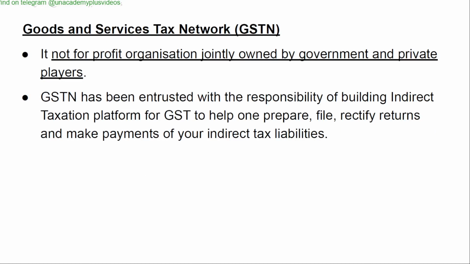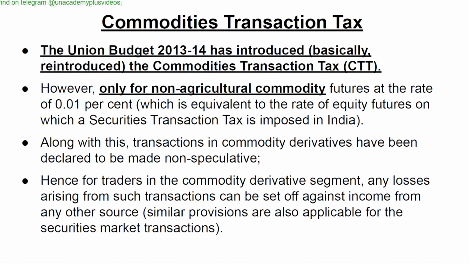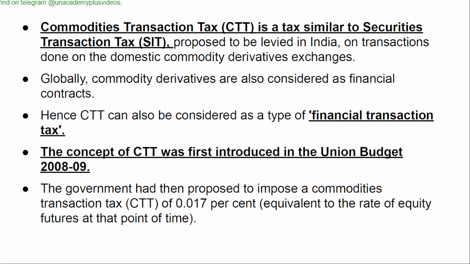Goods and Services Tax Network. It is a not-for-profit organization jointly owned by government and private players. Commodities Transaction Tax. The Union Budget 2013-14 reintroduced the Commodities Transaction Tax (CTT) only for non-agricultural commodities. CTT is a tax similar to Securities Transaction Tax (STT) proposed to be levied in India on transactions done on the domestic commodity derivatives exchanges.